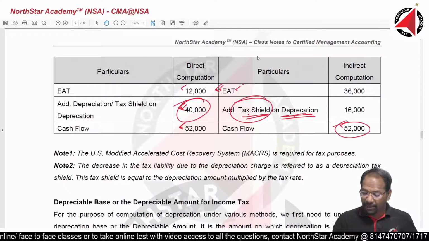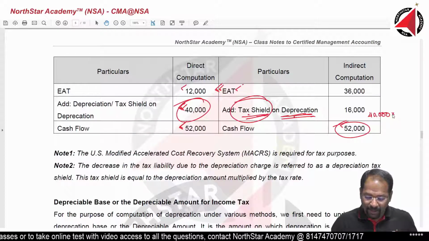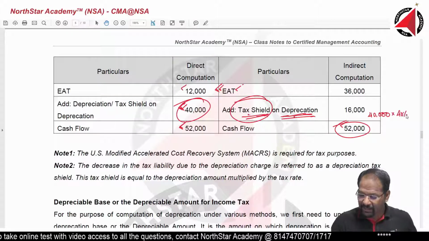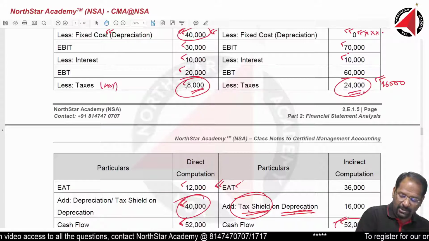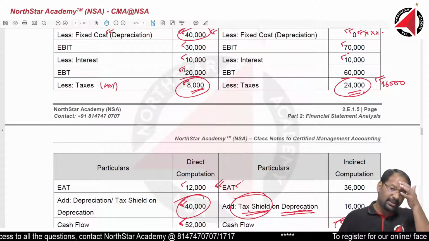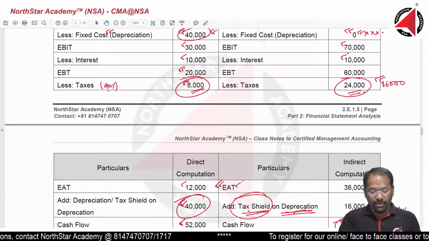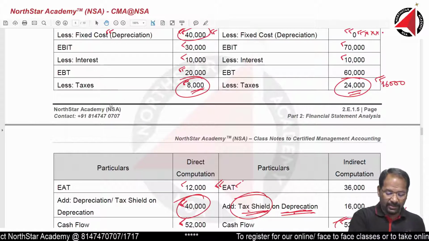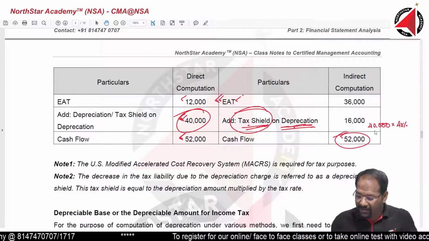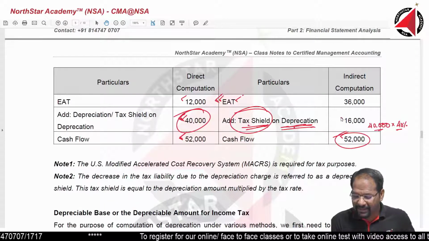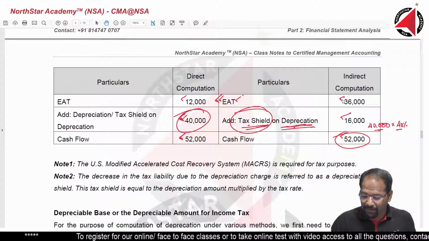So, how much is the amount of depreciation? 40,000. And how much is the rate of taxes we have taken? We have taken 40% as the rate of taxes. If I have not mentioned it, let me just mention here 40%. Of course, 8,000 of 20,000 is 40%; 20,000 into 40% you get 8,000. So 40% is the rate of taxes. Here 40,000 multiplied by 40%, we get the tax shield on depreciation.